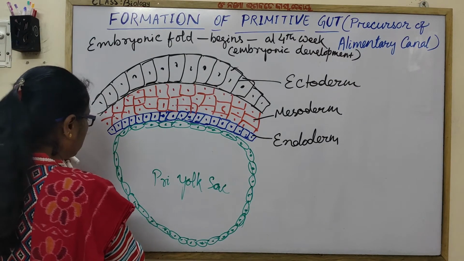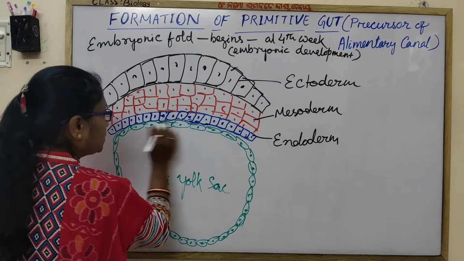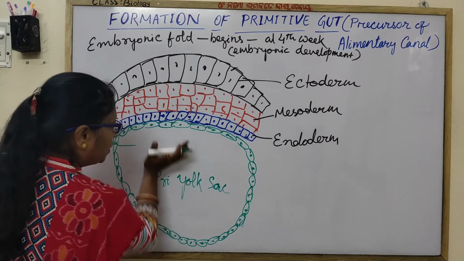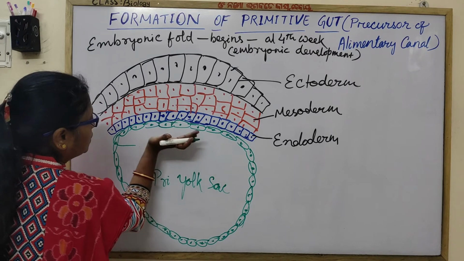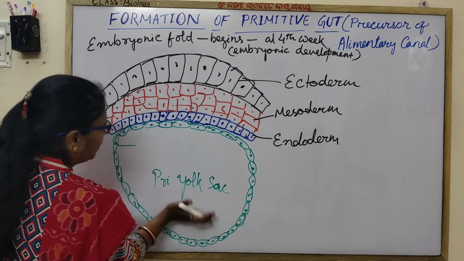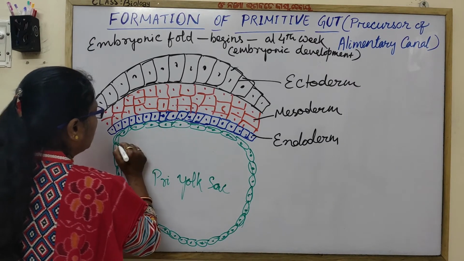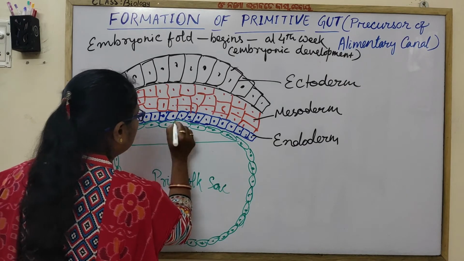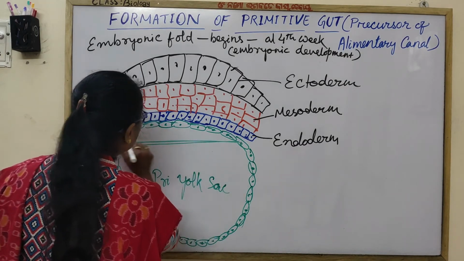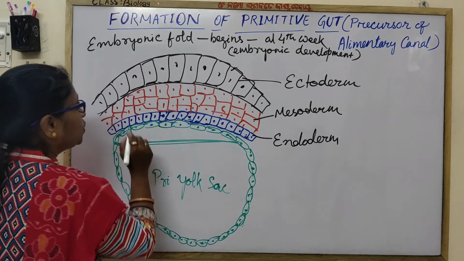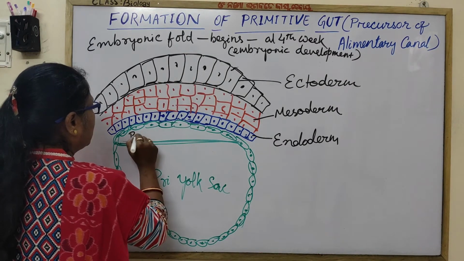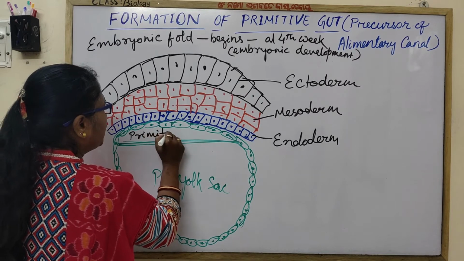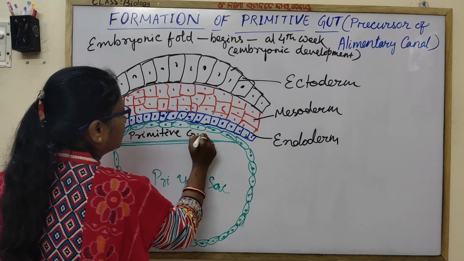This membrane undergoes folding towards the dorsal part. If this is the anterior part, this is the ventral, then it is dorsal. Towards the dorsal part, the yolk sac is folded to form the primitive gut. This is the primitive gut.